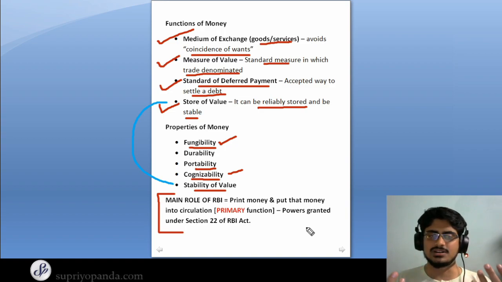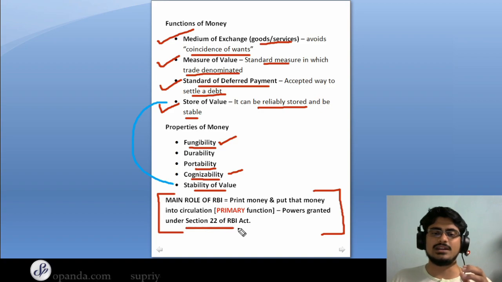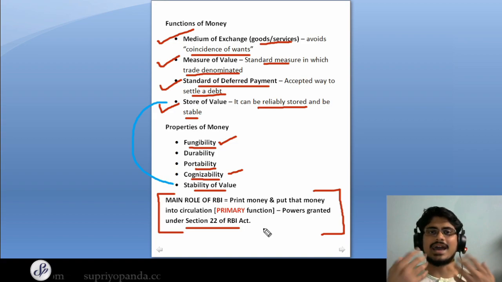What's the primary function? The primary role of RBI is to print money and put that money into circulation. This is extremely important, and this is the main reason why RBI exists. This function was granted to RBI under section 22 of the RBI Act of 1934. So basically this is why RBI has its inception of sorts.